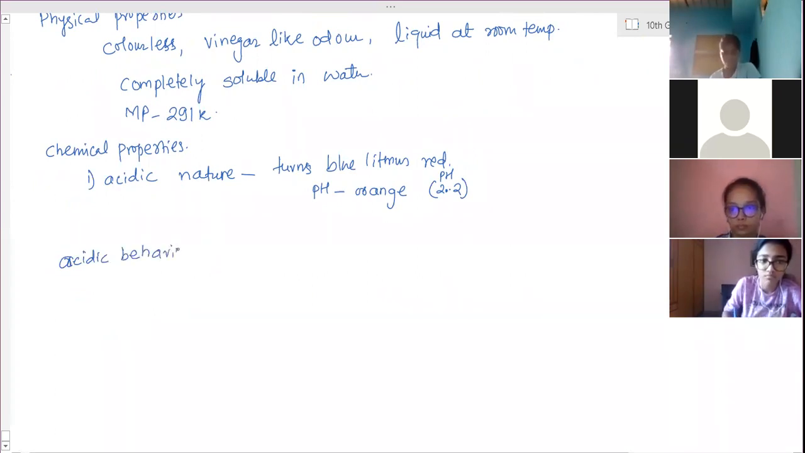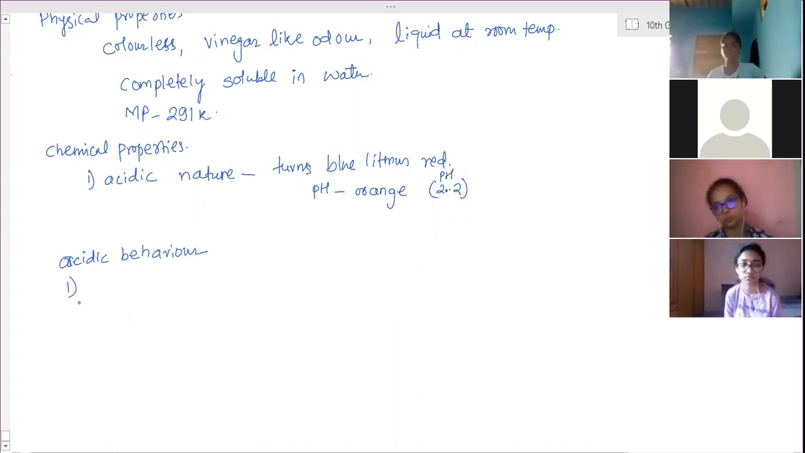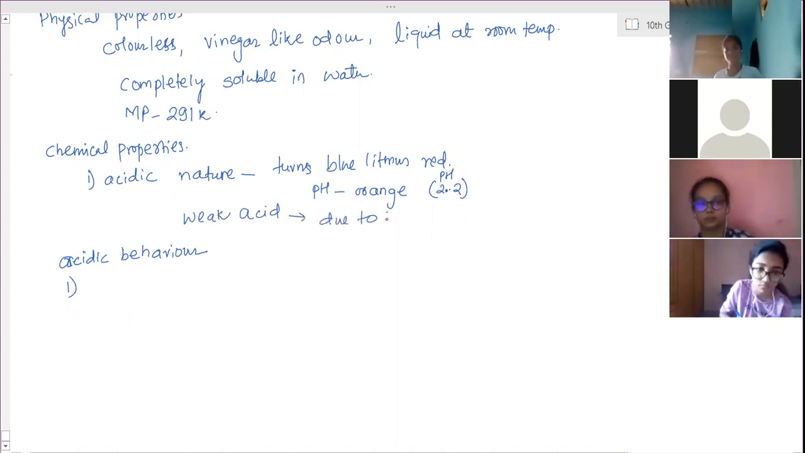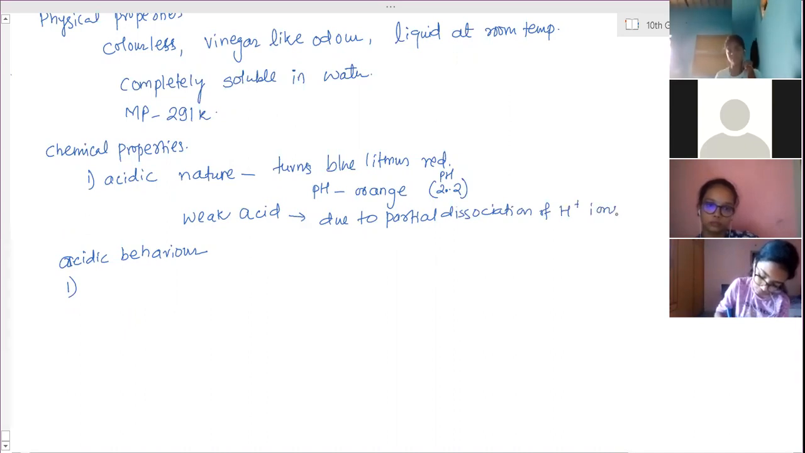Acidic behavior. That is all the acid reactions. We have seen reactions of acids in the acid, base and salt chapter. Acid nature: it is a weak acid, a mild weak acid, due to partial dissociation of H plus ion. All 4 reactions of acids that we learned in chapter 2, acid, base and salt, the same reactions we have to see for acetic acid also.